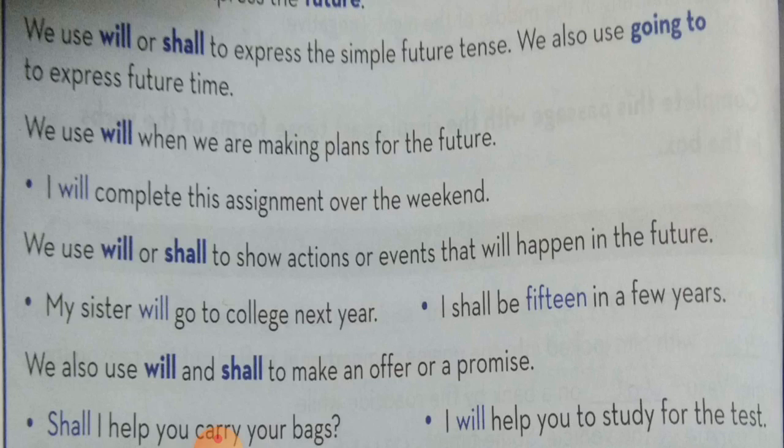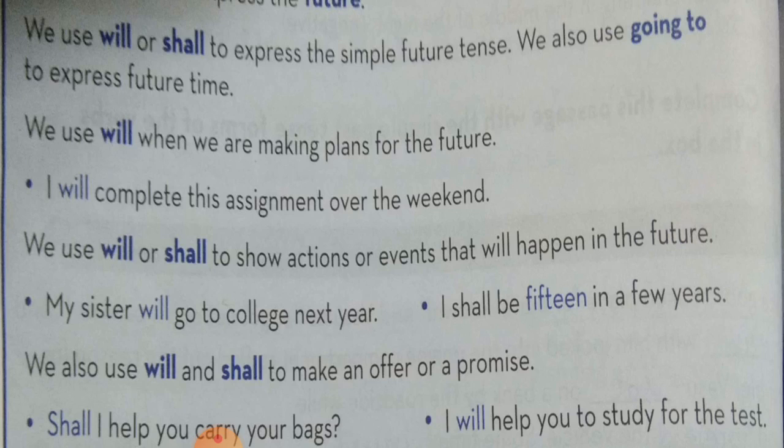We use will or shall to express the future tense. We also use going to express future time. We use will when we are making plans for the future. When we want to make a plan for the future, that time we are using will.